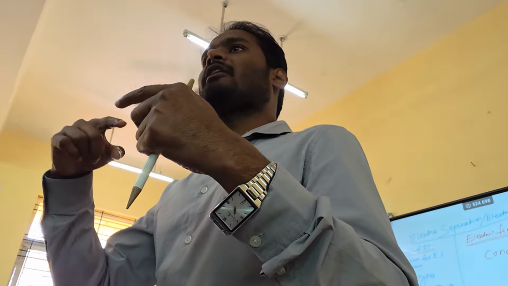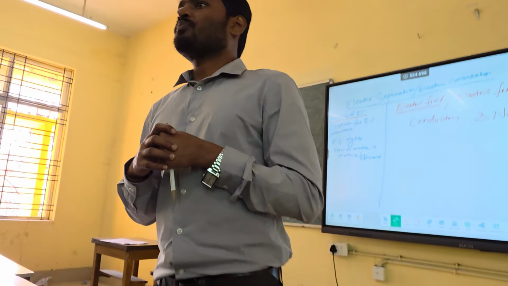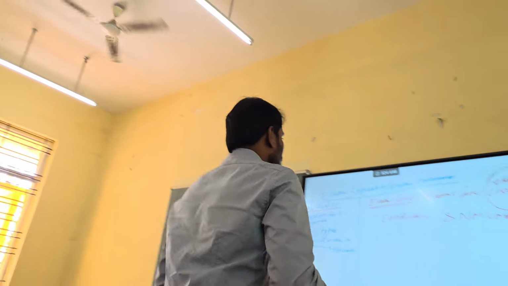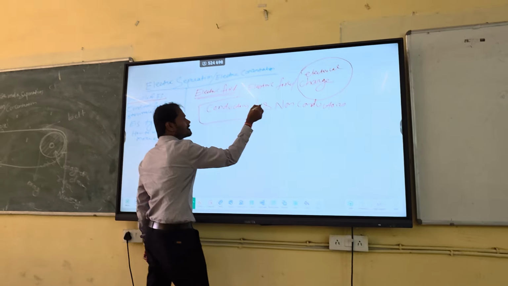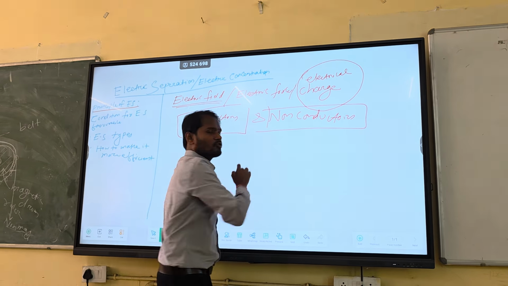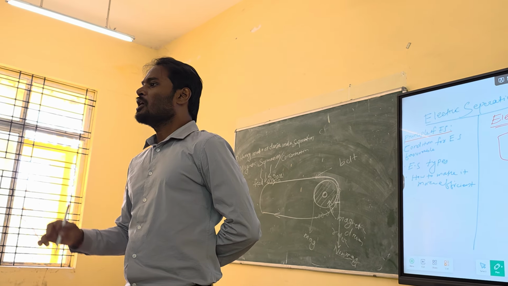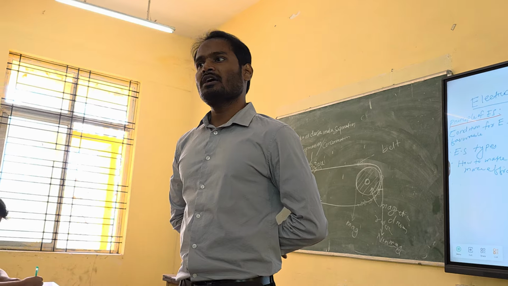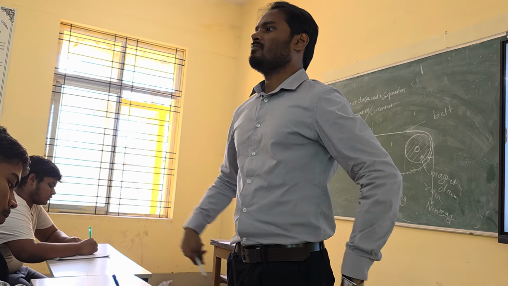The surface of the gangue mineral or valuable mineral will get charged up, either positive or negative. So we need to separate these two things. At the end of this electrical separation, you will get two products: one is your conductor, one is your non-conductor. In this way, you can separate them.